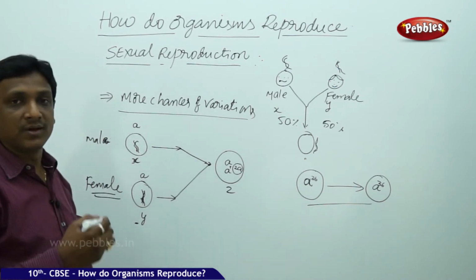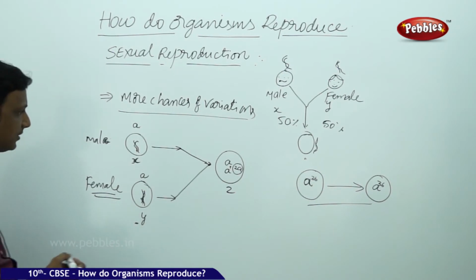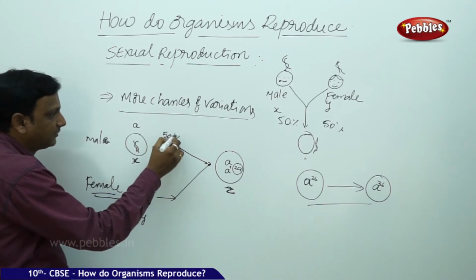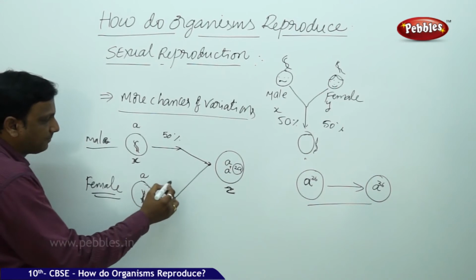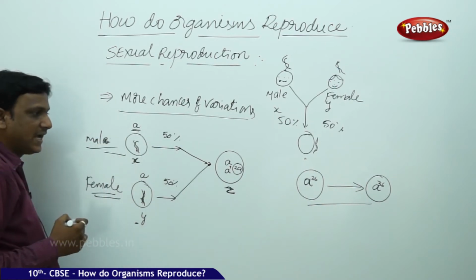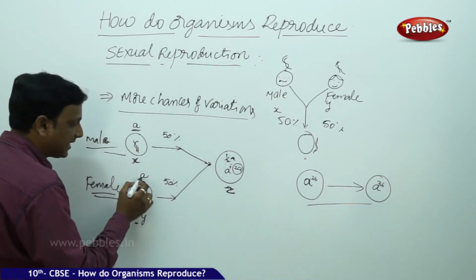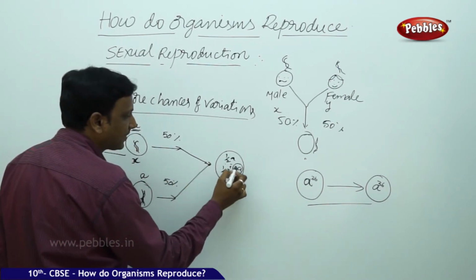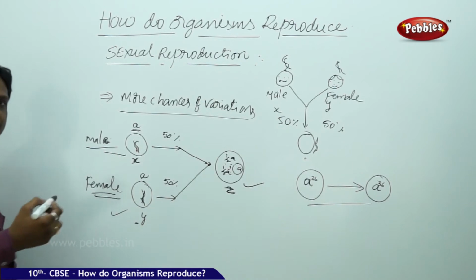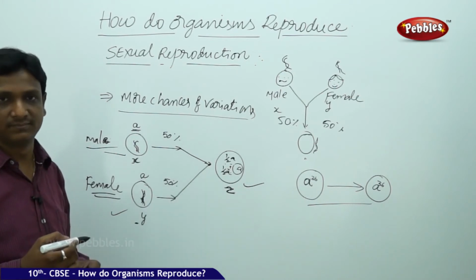But in sexual reproduction, the reproductive cells or the germ cells are produced by a different division. That is the division in which the newly formed cell will get 50% of chromosomes from the male and 50% of chromosomes from the female. That means the male has A amount of chromosomes, it will give 1/2 A, and the female has A, she will give 1/2 A. So it becomes A. That means the new organism also has the same number of chromosomes as its parents. So this special cell division is observed here.